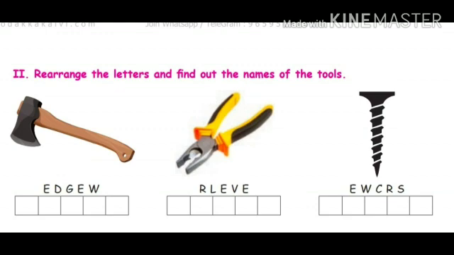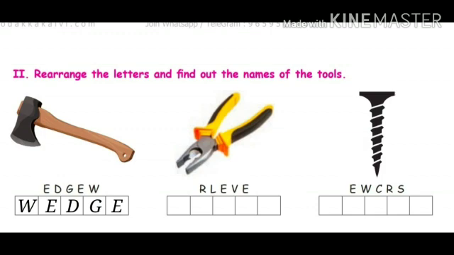Rearrange the letters and find out the names of the tools. Children, here three pictures are given. All these three belong to simple machines. Let us see one by one. First one, what is it? It is an axe, isn't it? It comes under the wedge. It is a simple machine. It is a wedge. Okay, spelling: